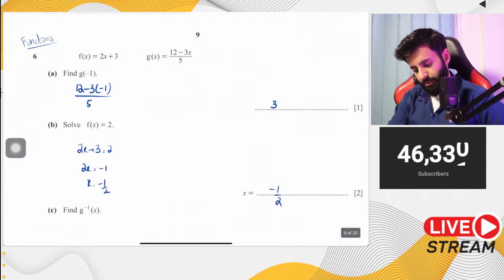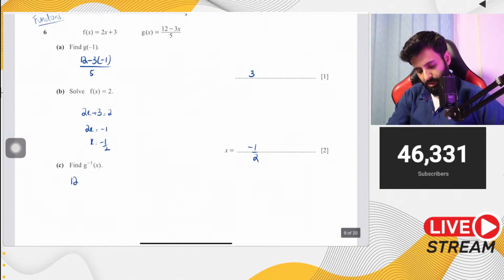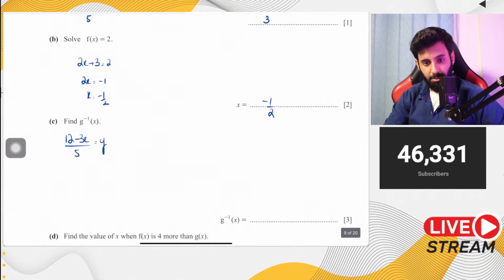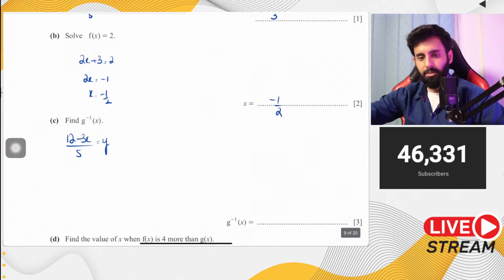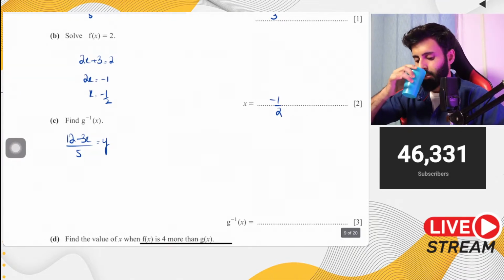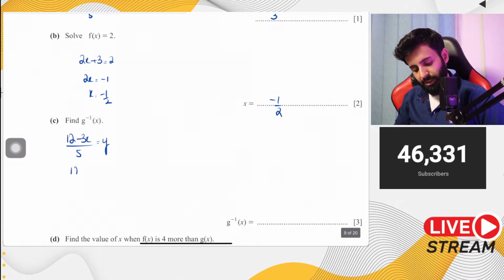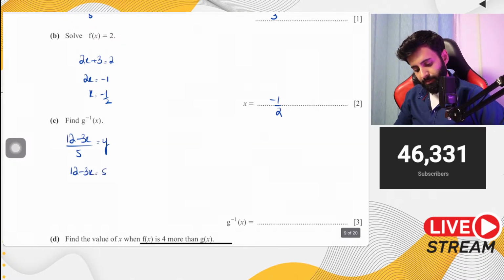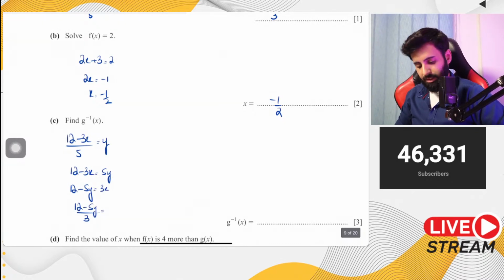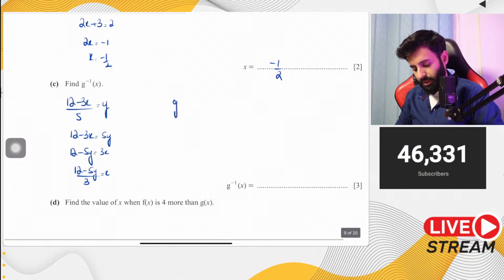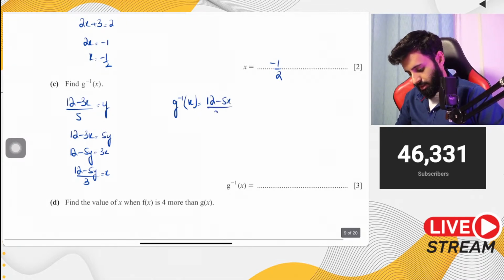There you go. Then we have g inverse of x, which means 12 minus 3x upon 5 equals to y. So remember, you equate it with y, then you make x the subject step by step. So I've equated it with y already. Now I'm going to make x the subject step by step. So 12 minus 3x equals 5y. 12 minus 5y equals 3x, which means 12 minus 5y upon 3 equals to x. And then in the end, don't forget to replace x with g inverse of x and y with x. So this becomes 12 minus 5x upon 3. There you go.